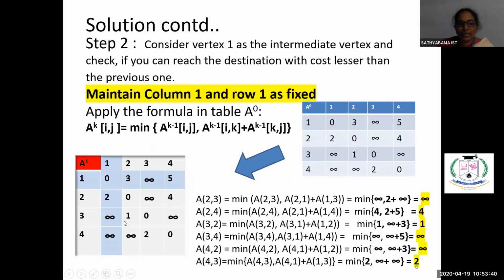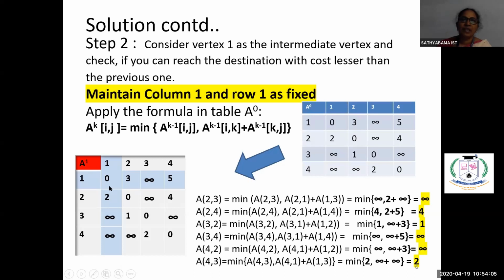Now, the same formula we are applying. A of 1, i, j is from the previous A0 value we have to use, and we are applying this for getting the results. Whether going from i to j directly is shortest, or through 1 if you go, will we be getting the shortest path or not. So we are applying this formula on this matrix A0 for getting the answer for taking 1 as the intermediate vertex.